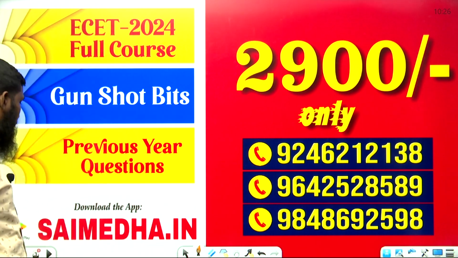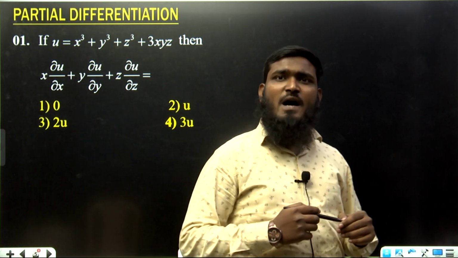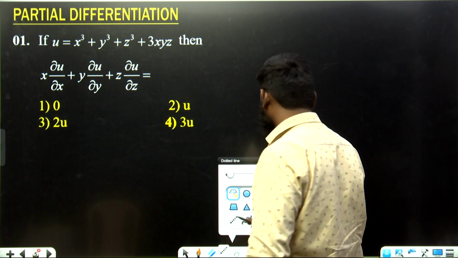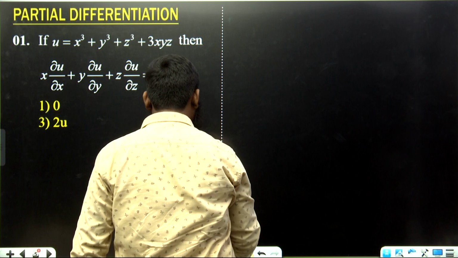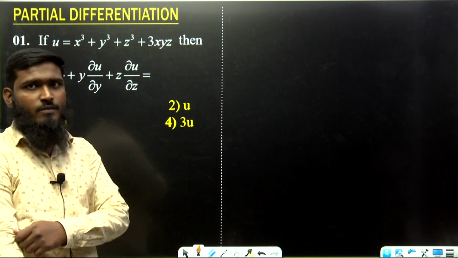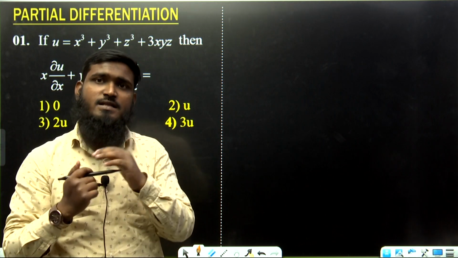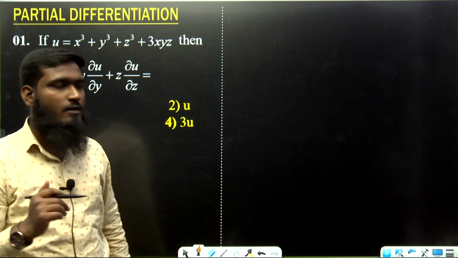Now let us start the topic of partial differentiation. Before starting these questions, we will be discussing one concept. All these questions will be related to Euler's theorem and homogeneous functions. First, what is the meaning of a homogeneous function? We will discuss that part, and we will have some formulae related to Euler's theorem. That part we will write over here.